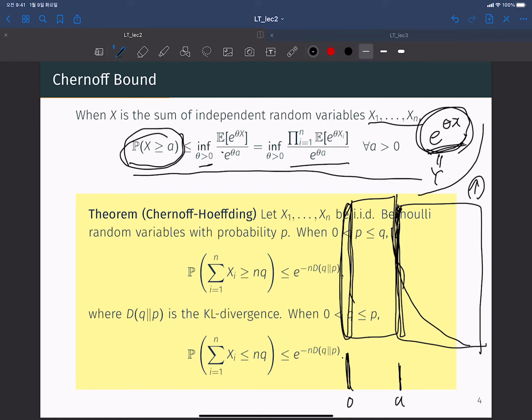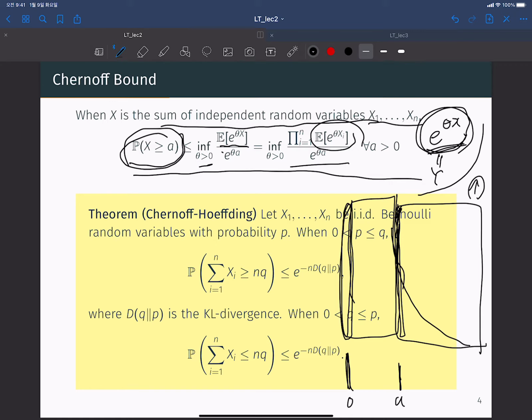X is a sum of independent random variables, so we can rewrite this expectation as a product of expectations of e to the theta Xi, and this is the MGF of each random variable Xi.